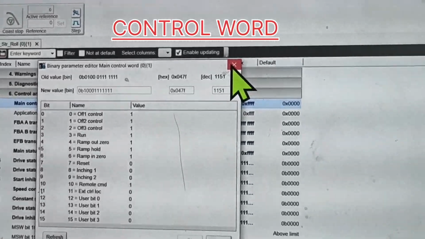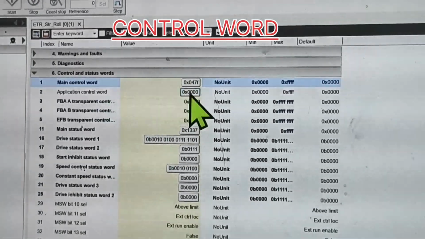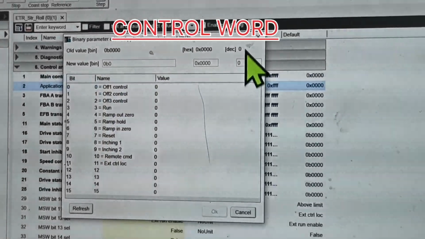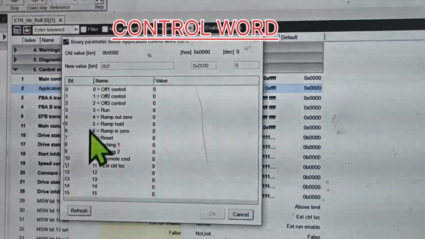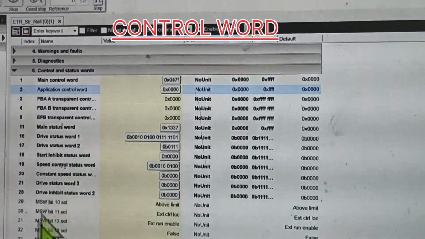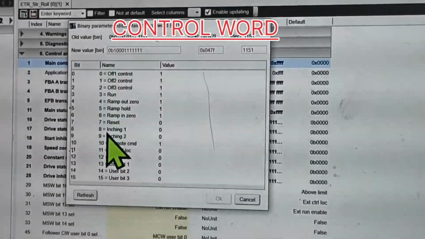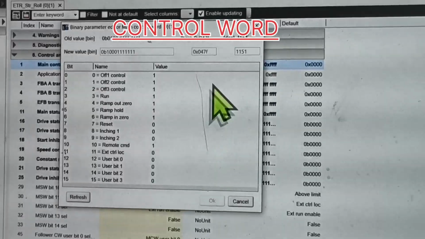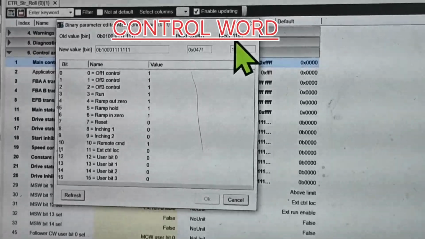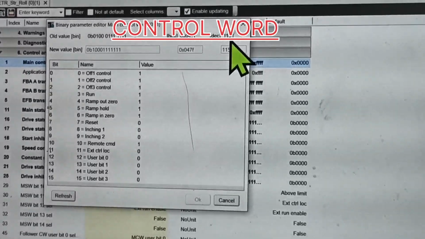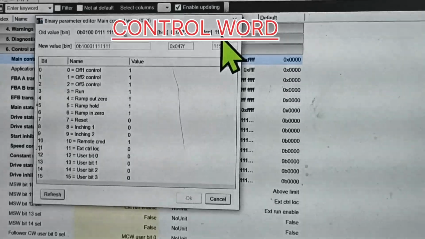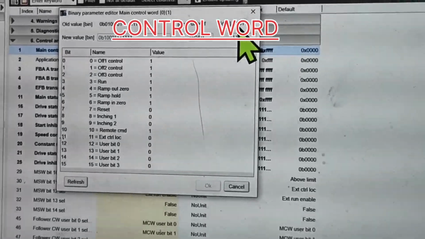Now friends, in another control word, the auxiliary control word, you can see the control signal here is 0. You just see which control word signal is coming from the PLC to here. This value is 1151 in decimal. I will show you in our PLC which signal is coming here.